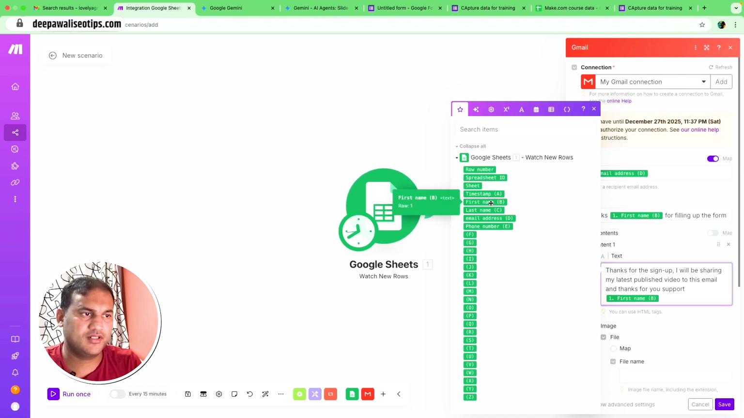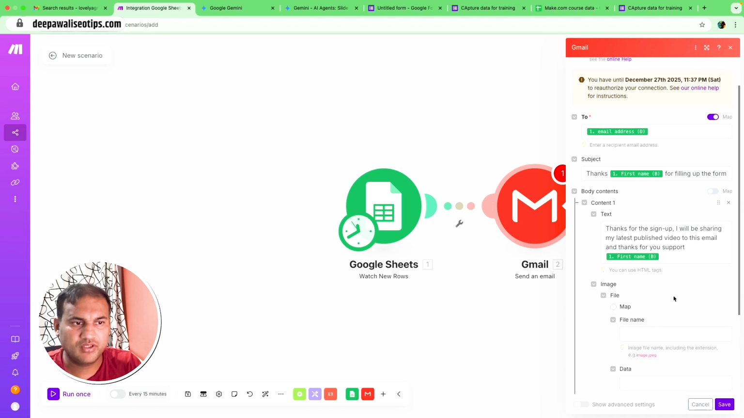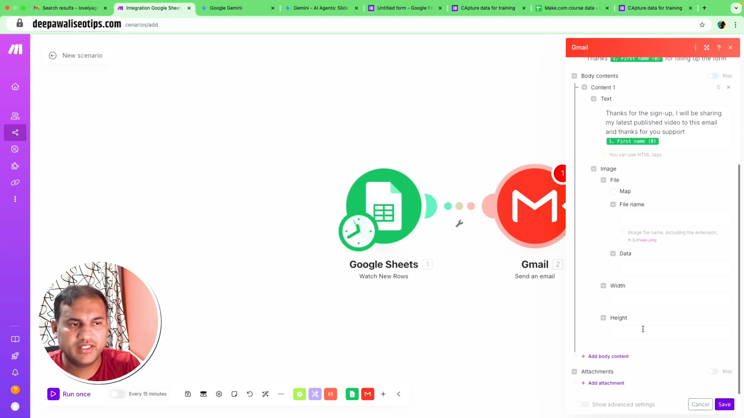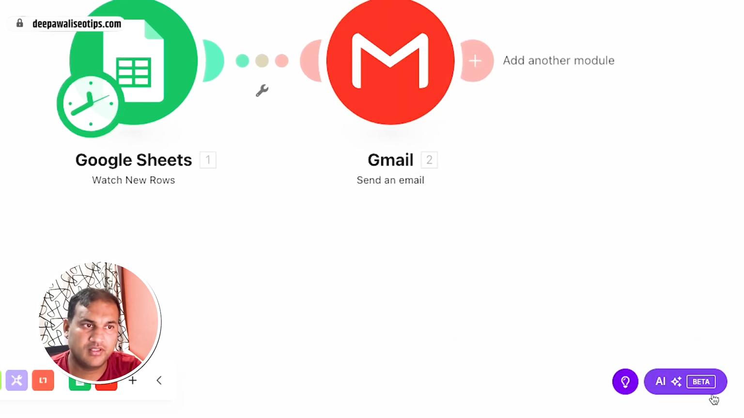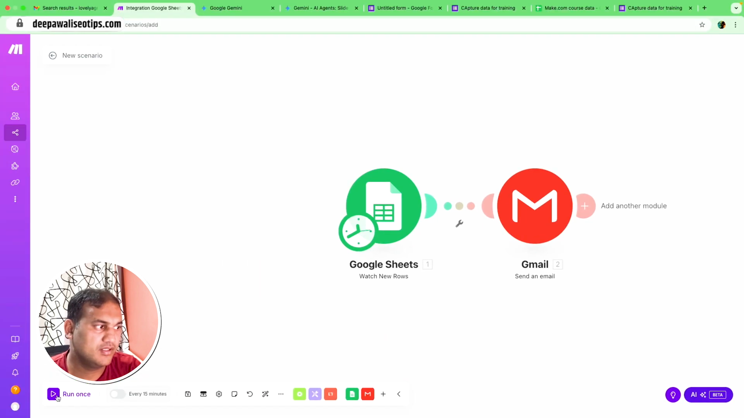I'll give the first name as a variable, and then maybe if you want to tell anything else, you can use it. Okay, so it's pretty simple. You can put an image as well, you can put data, some other bits as well. You can add an attachment as well if you want to send a link to some of the materials you might have asked in the form, so that also can be done. So a lot of things can be done. It's a simple use case. I'll save it and I will run it once.